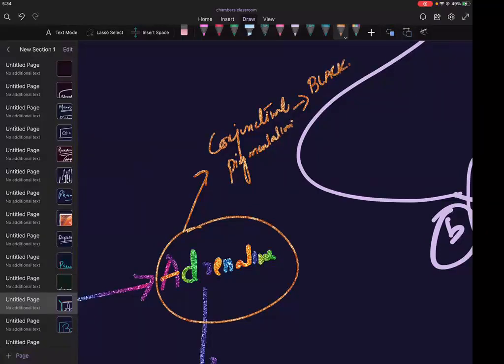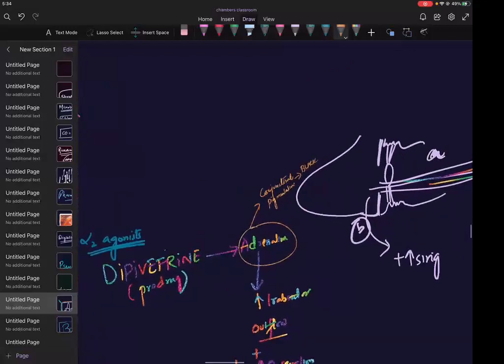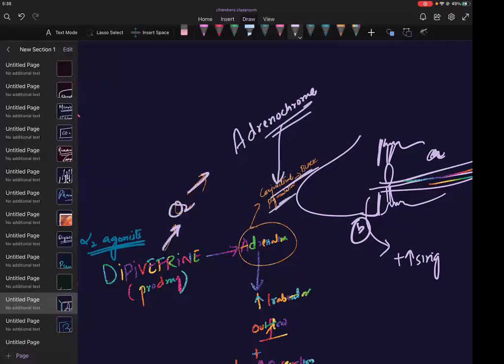Why? Because once this dipivefrin is given, it reacts with oxygen to form an oxide that is called adrenochrome. And this adrenochrome gives this black color. Because you are putting it in the eye, so it is that. Okay.